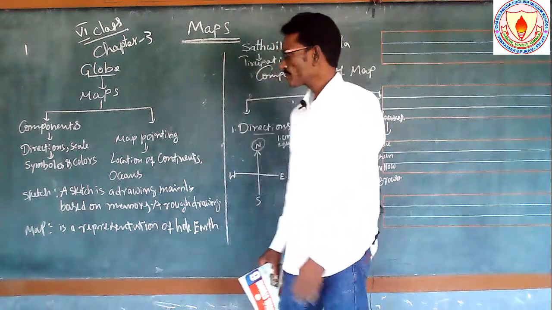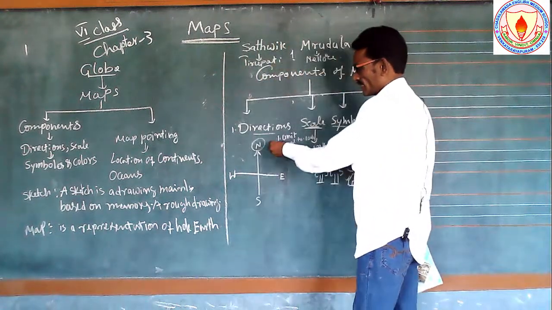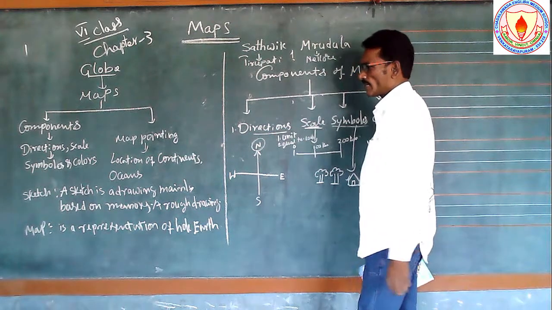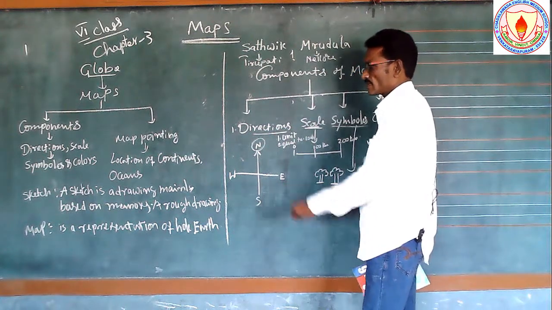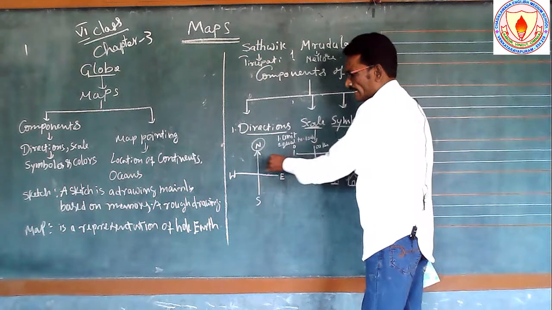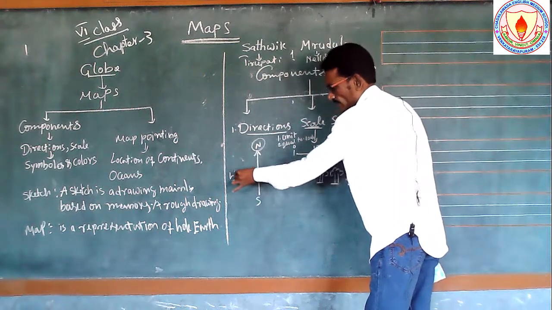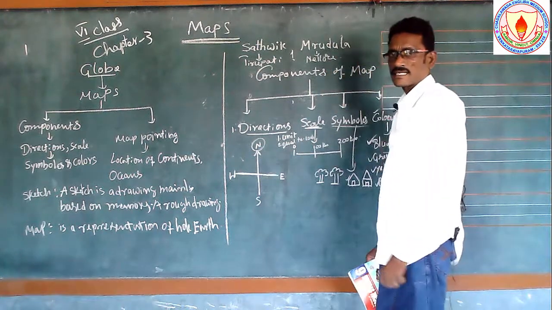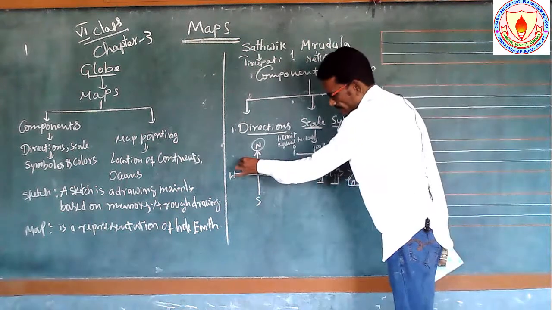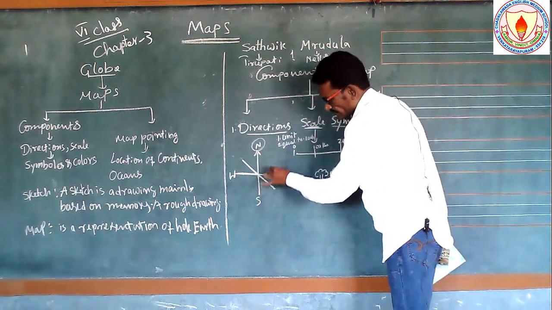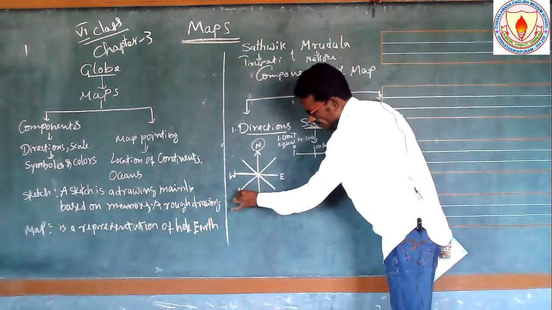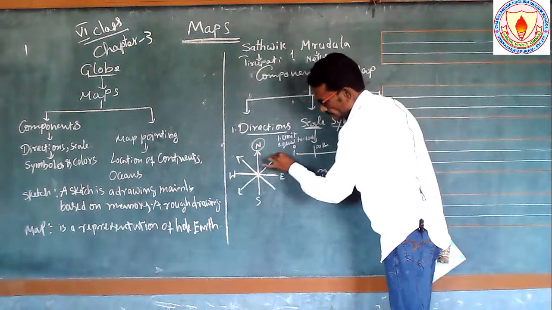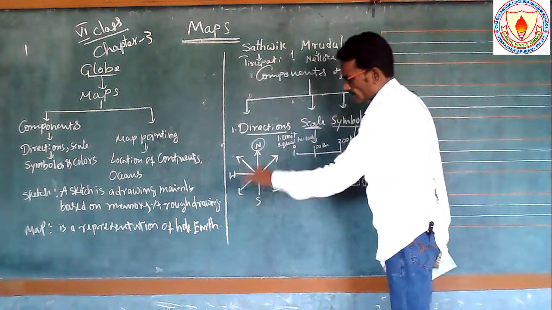So let us learn about the directions briefly. What are the directions here? See here, how many main directions are there? Four directions are there. And it has sub directions also used. These are the sub directions.